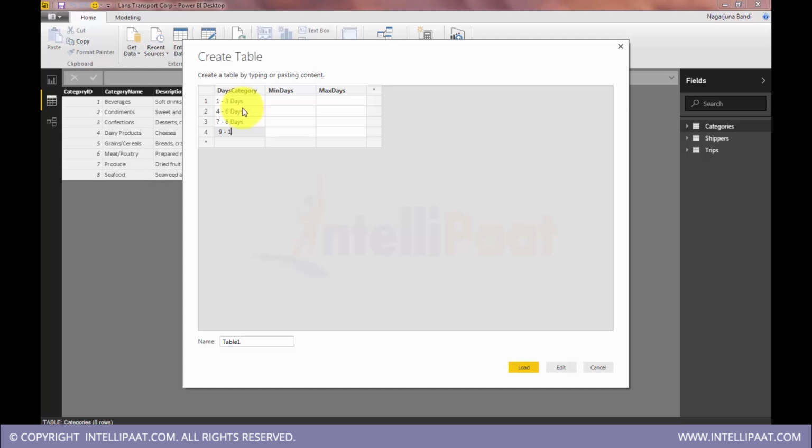So all the values falling between these days should be categorized as one single unit. That's the aim here.